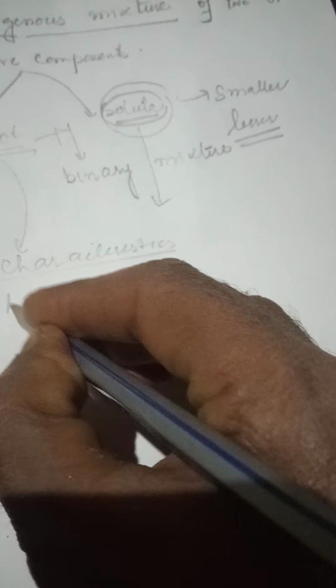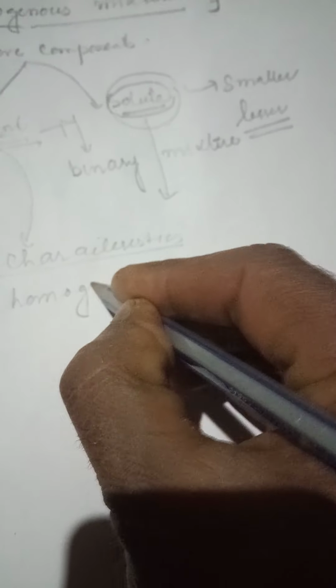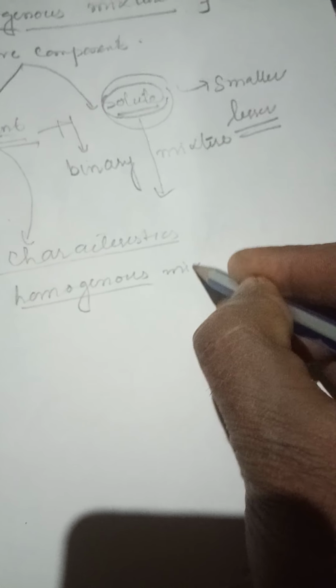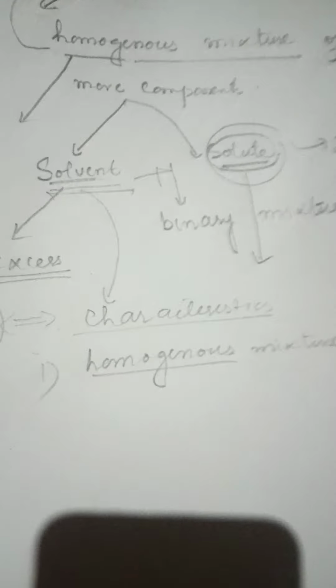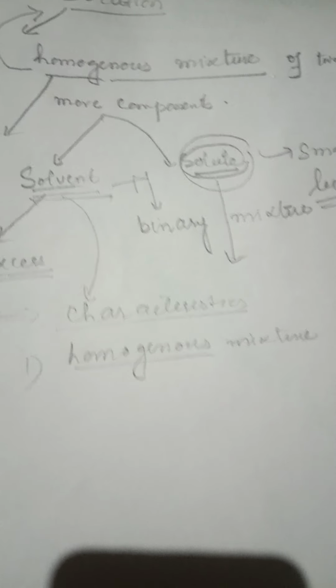What are the characteristics of a solution? The first and foremost characteristic of a solution is that it is a homogeneous mixture of two or more than two components. This is the first characteristic of a solution.